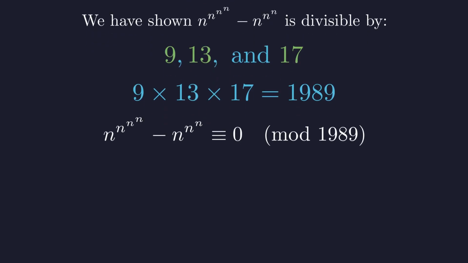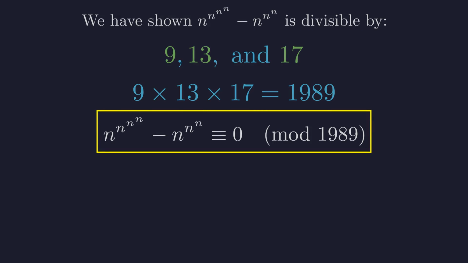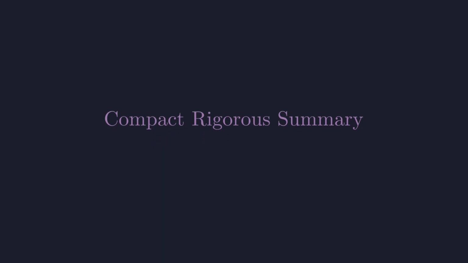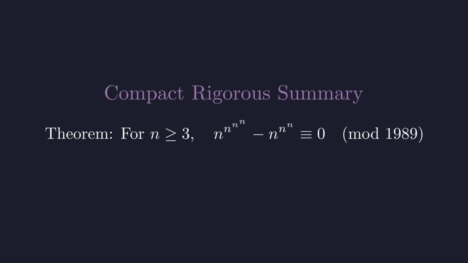And so, we have proven that this colossal expression is always divisible by 1989 for any integer n greater than or equal to 3. Let me present a compact, fully rigorous version of this proof that addresses all the precision issues we've discussed. Here is our theorem statement.